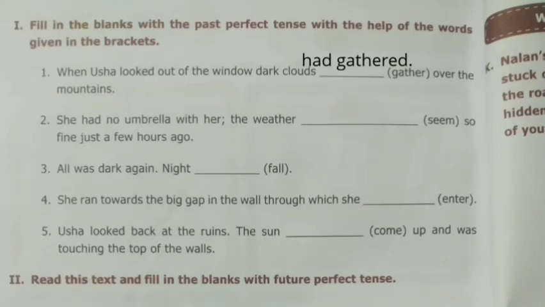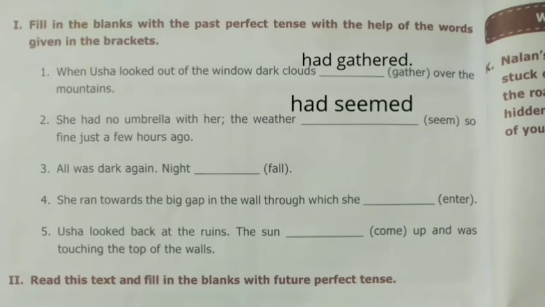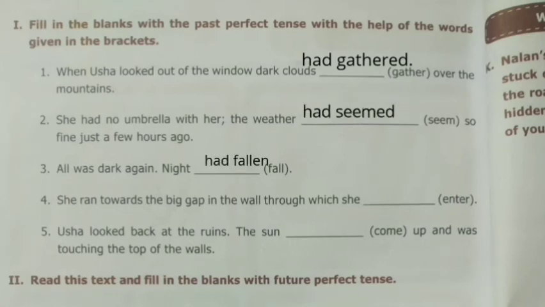Now the second one, she had no umbrella with her. The weather dash seemed so fine just a few hours ago. Seem is a present form. V3 is seemed. So the answer is had seemed. And the third question is, all was dark again. Night dash, within bracket fall. Here fall is a present form. Fall, fell is a past form and fallen is the past participle. So the answer is had fallen.